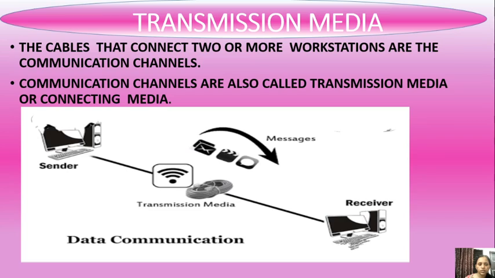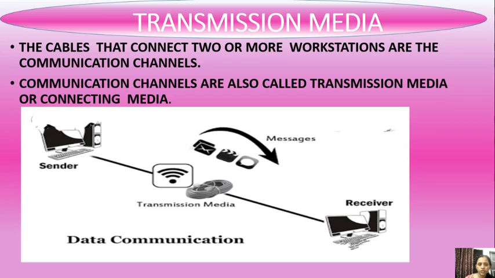So here you can see one image. At the left top corner you can see one PC, sender PC, and at the bottom right corner you can see receiver PC. From sender, it means source computer, one message is transmitted to receiver, it means destination computer.